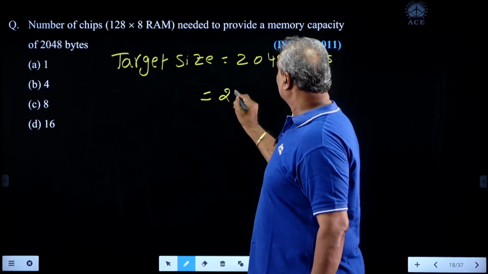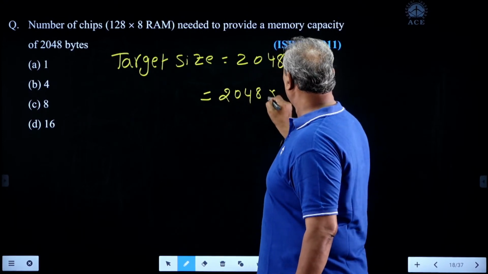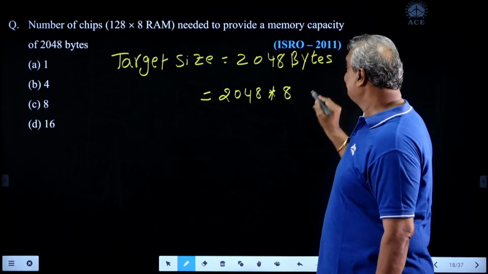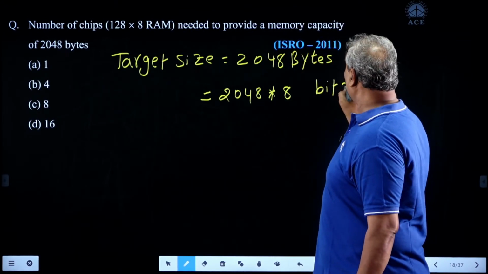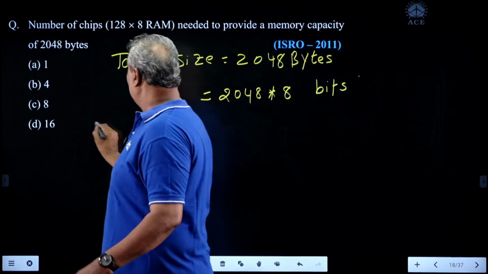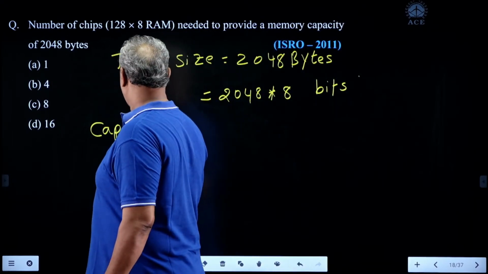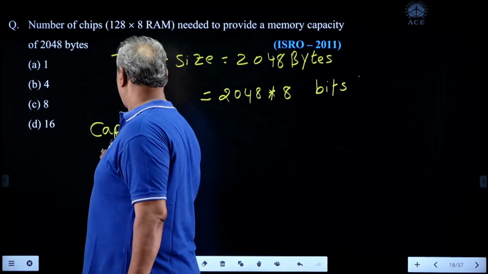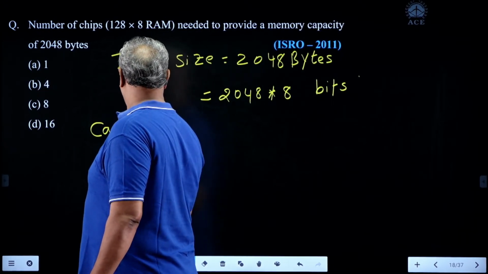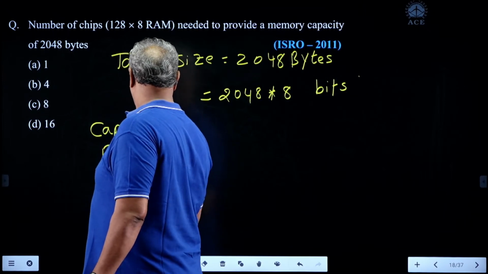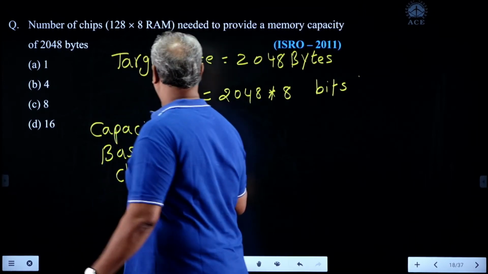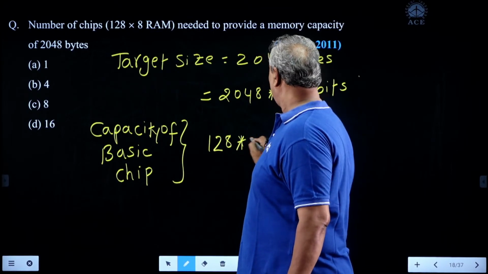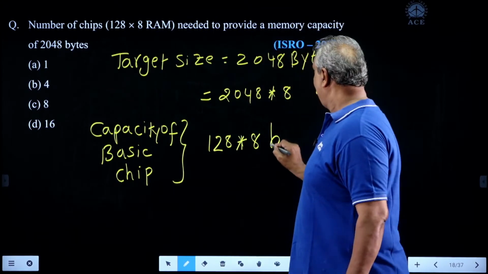It can be written as 2048 into 8 bits. Now, basic capacity. Basic means available chip capacity, which is 128 into 8 bits.